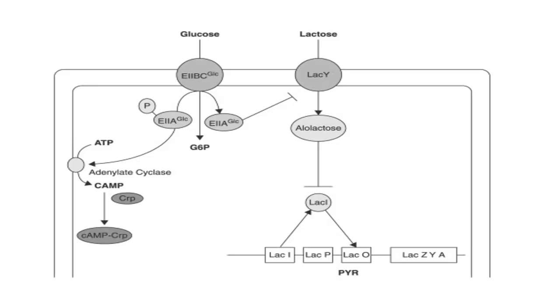If permease enzyme is inhibited by E2A, the lactose molecule cannot be transported inside the cell, so there is no formation of allolactose, which is the inducer of lac operon. Thus, the transport of glucose inside the cell represses the lac operon. It is known as catabolite repression of the lac operon.